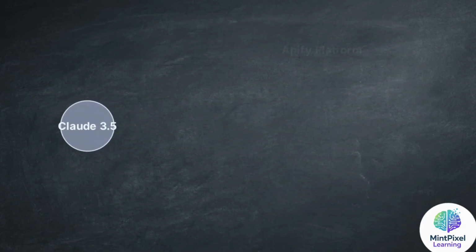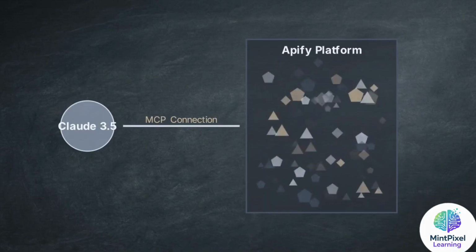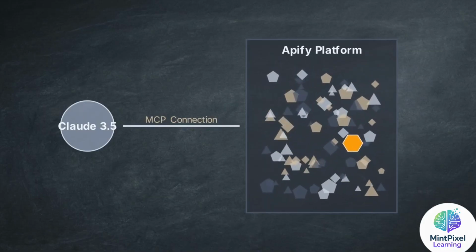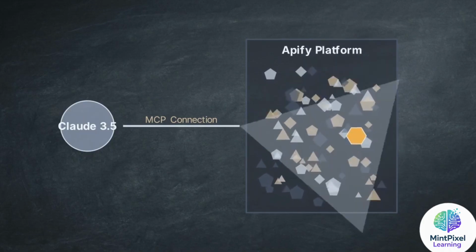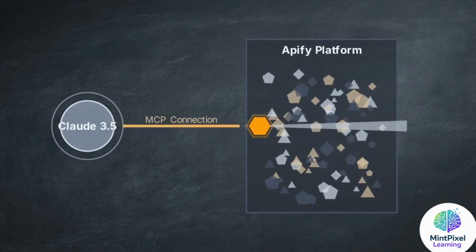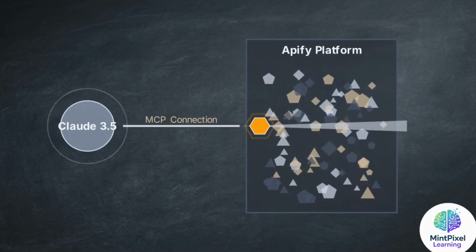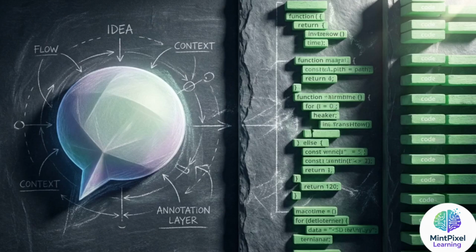Using an MCP connection, the orchestrator connects directly to a web scraping platform called Apify. Apify contains thousands of different specialized scrapers designed for human developers to configure and run manually. The AI agent scans the platform, identifies the correct scraper for the job, and inputs the target parameters without human intervention. The result is an automatically generated spreadsheet containing 300 URLs ranked by relevance and engagement metrics. The orchestrator translated a broad natural language goal into a precise software execution, moving past the human UI layer.